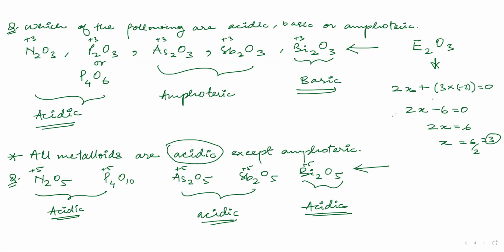Now we have learned that these are acidic. If N2O3 is acidic and N2O5 is also acidic, then we can compare the various oxides of nitrogen and their acidic strength. So for the acidic strength of non-metal oxides, let me go over them first, and then we will learn about the acidic strength of non-metal oxides.